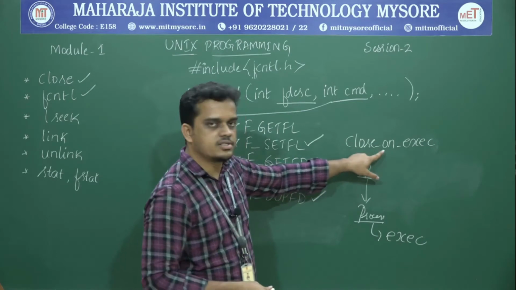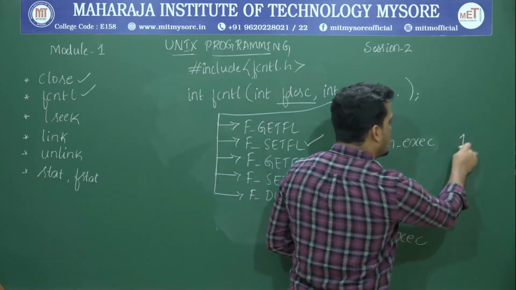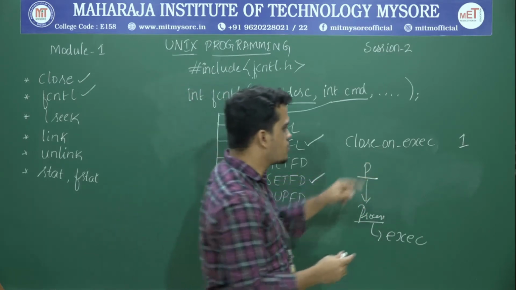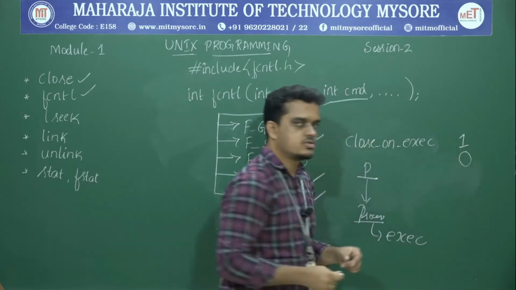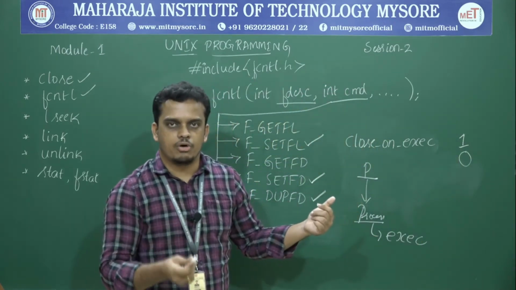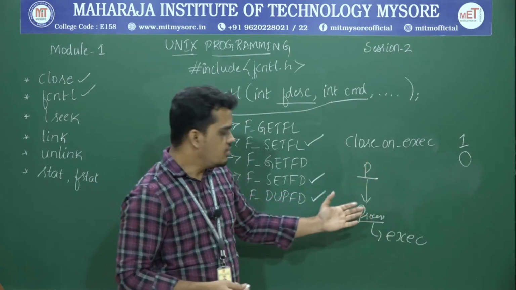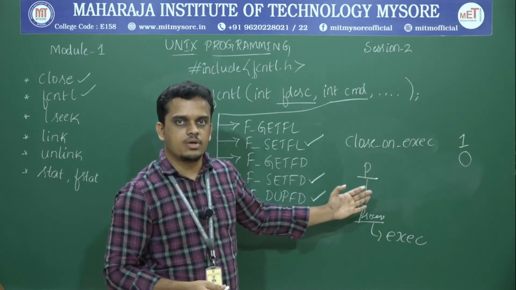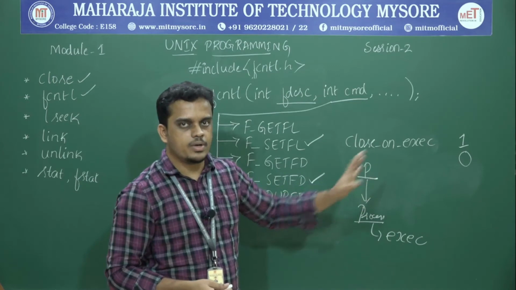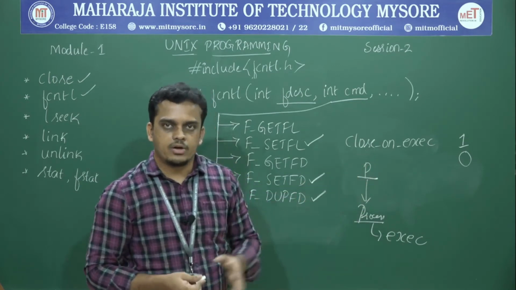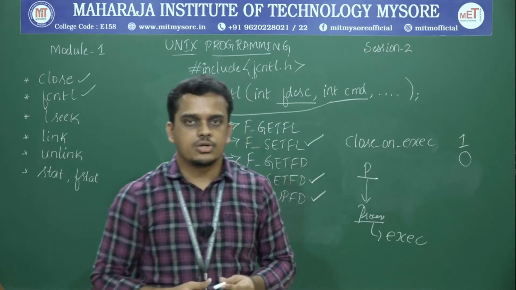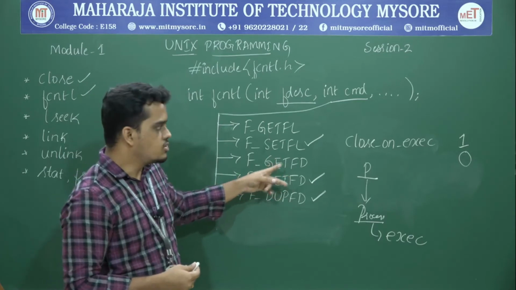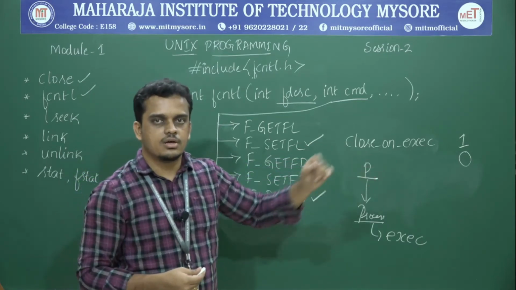If this close on exec value is set to 1, it means the close on exec constant is turned on. And if the value is set to 0, it means close on exec has been turned off. If it has been turned on, whenever this process switches to a new program, the already opened file needs to be closed and it will be done automatically by the kernel. Otherwise, it needs to be performed manually. That is what this close on exec constant stands for, and these two commands correspond to accessing the same close on exec constant.